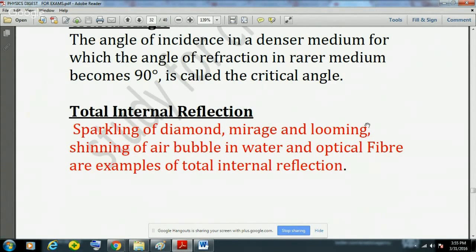Then mirage and looming are based on TIR, and then the shining of an air bubble in water. Then optical fiber. They all are examples of total internal reflection. You might have heard of the scheme launched by the Government of India, the National Optical Fiber Network, NOFN. There the optical fiber is used, and that optical fiber is based on total internal reflection.